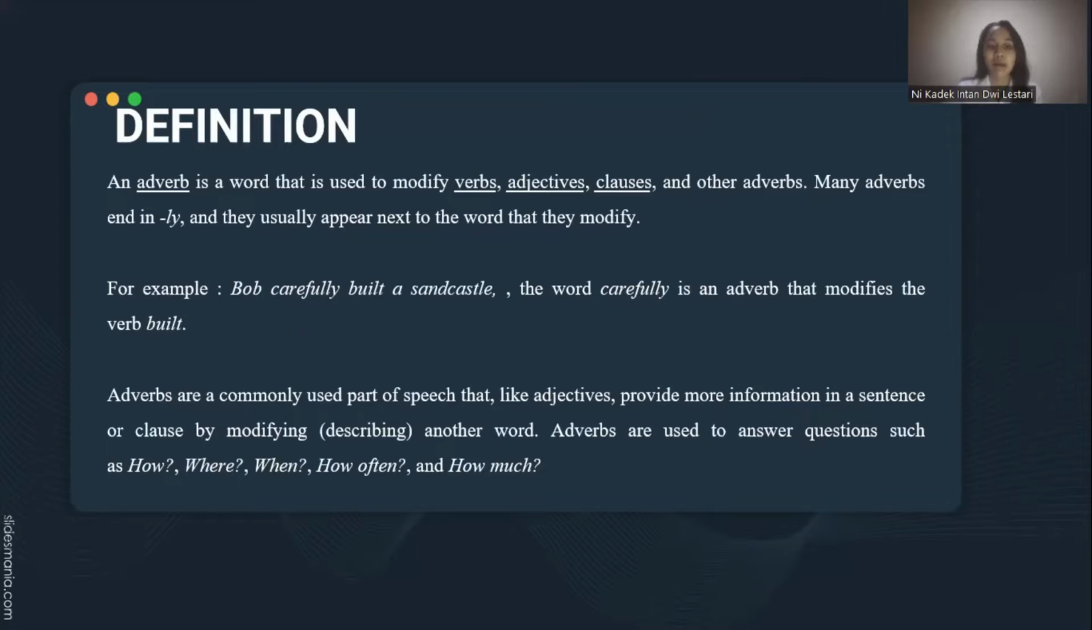Adverbs are a commonly used part of speech that, like adjectives, provide more information in a sentence or clause by modifying or describing another word. Adverbs are used to answer questions such as how, where, when, how often, and how much.